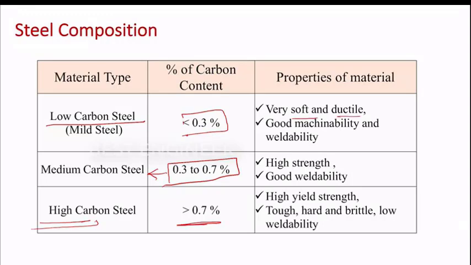Low carbon steel is very soft and ductile, and it can be machined very easily because of the low carbon percentage. If you increase the carbon percentage, it increases the strength. Medium carbon steel holds good weldability. If the carbon percentage is increased again, the strength increases, so it holds high yield strength, and is tough, hard and brittle, but it has limited properties and low weldability.